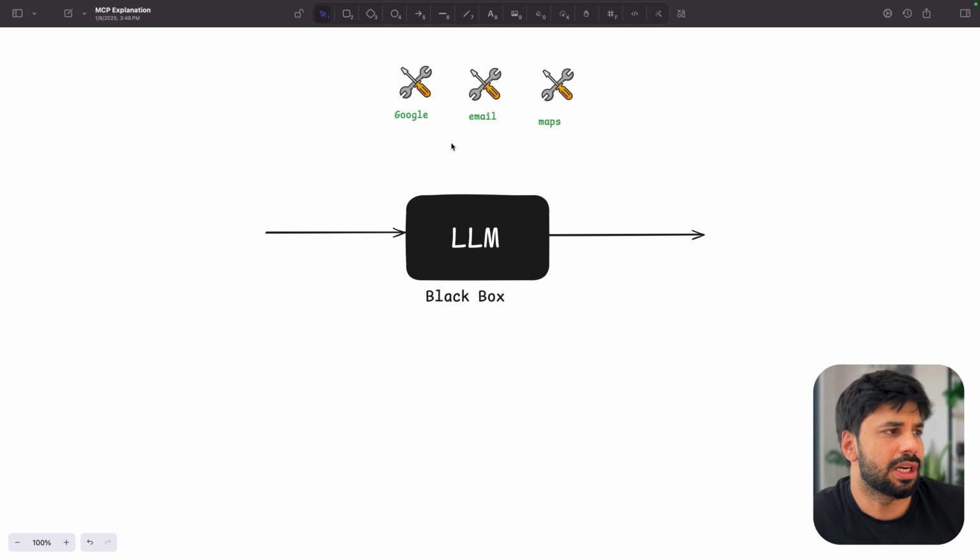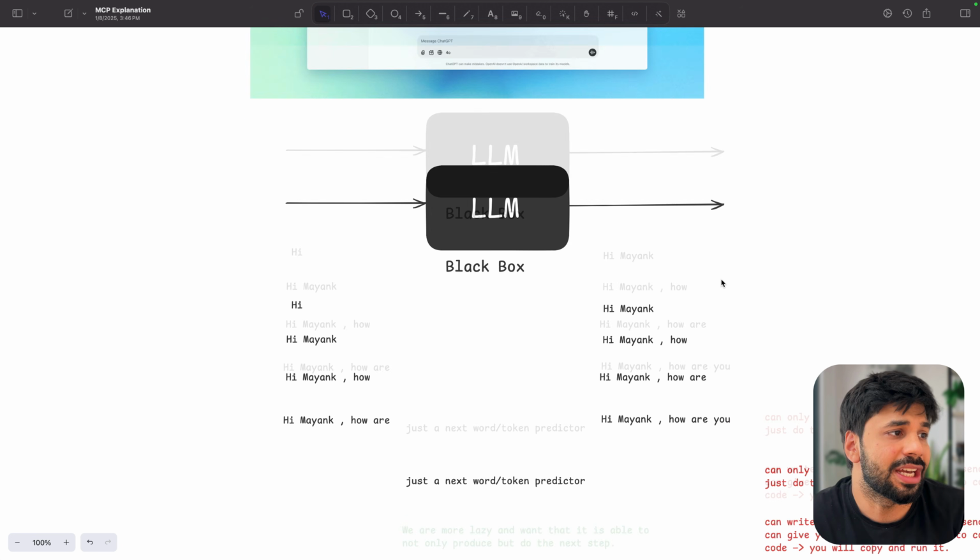So this is where I believe we are just advancing, making our LLM a lot more advanced, right? This is just the basic understanding of how we made sure that our LLMs are more advanced and are able to use tools. Now, this is not just tools. We can have prompts, we can have any other thing as well, and that is going to work totally fine. So there are multiple different contexts which we can provide.